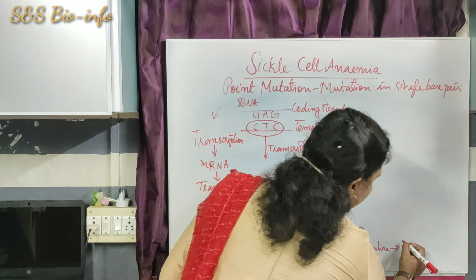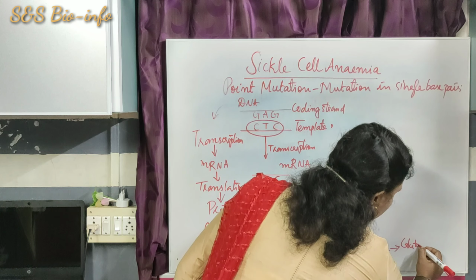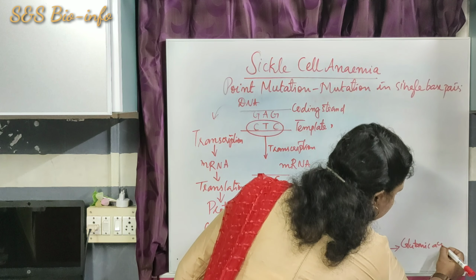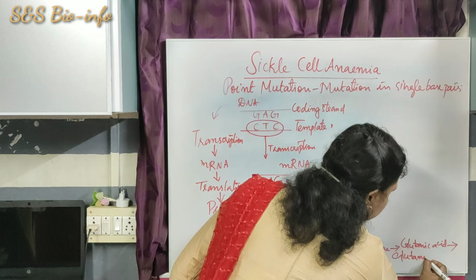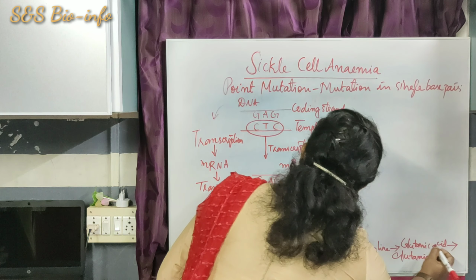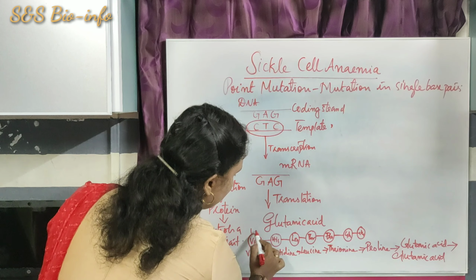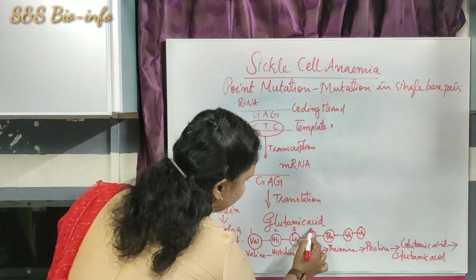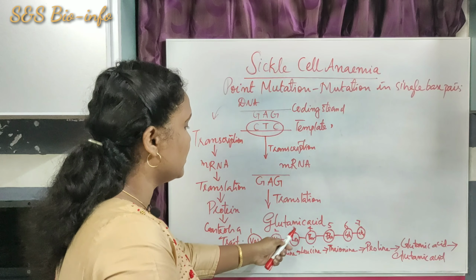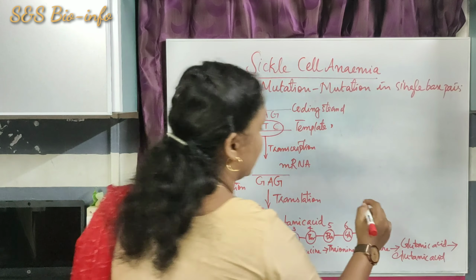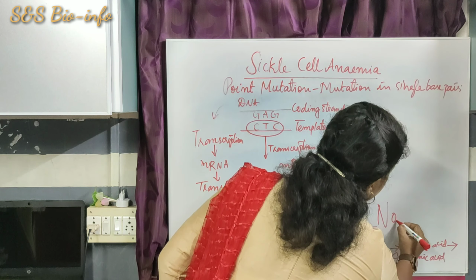GLU represents glutamic acid. Next one also glutamic acid. It means this is the first position, second, third, fourth, fifth, sixth, seventh. Here this is the normal HbA chain.